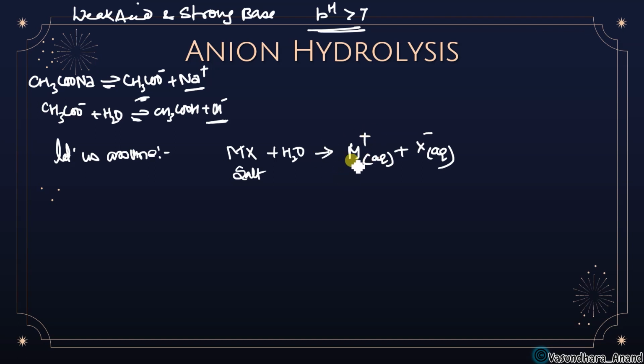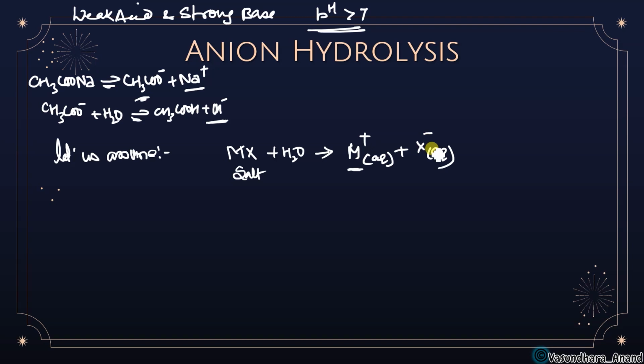Okay, and this cation is a part of strong base, so it will remain in the solution as such. ये strong base का part है, so that this will remain in the solution as such. It is not going to hydrolyze further. But the X minus is the part of weak acid. ये क्योंकि यहाँ पे weak acid हमने लिया है.